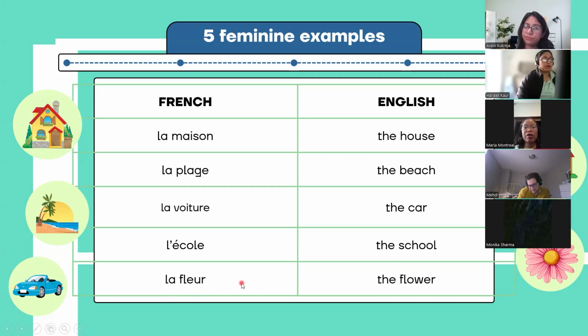La fleur. Once again, la maison, la plage, la voiture, l'école, la fleur. All right, take 30 seconds, quickly learn these five words.